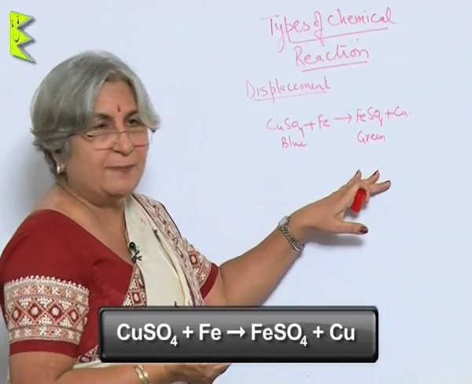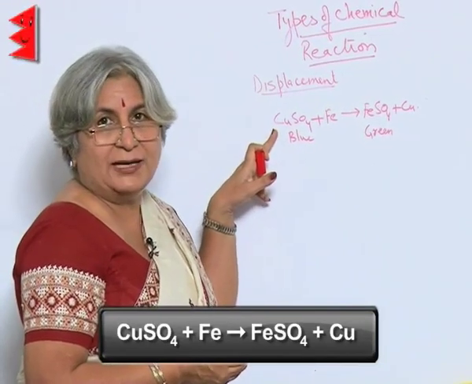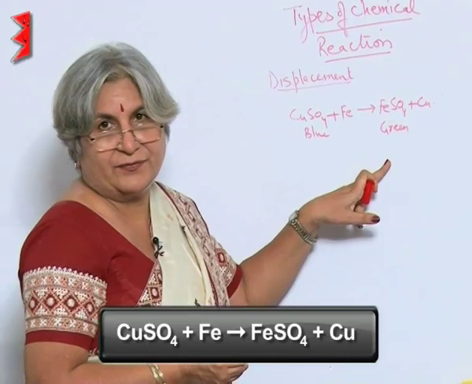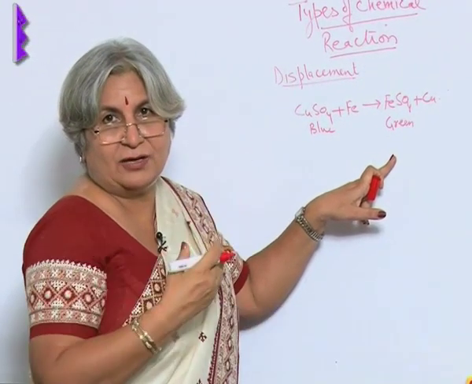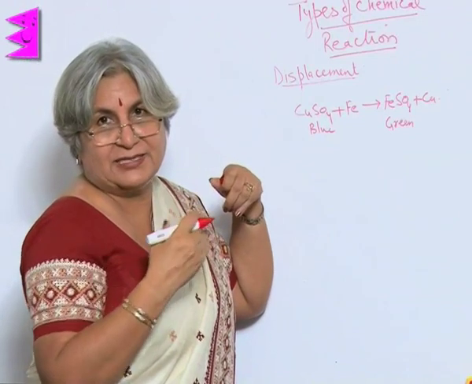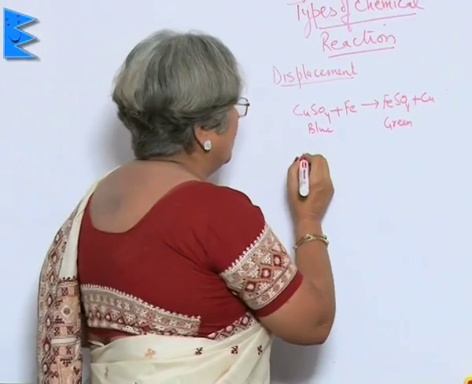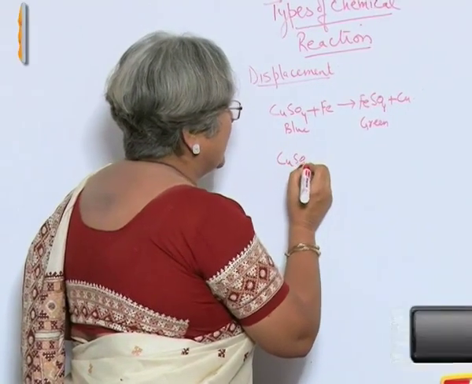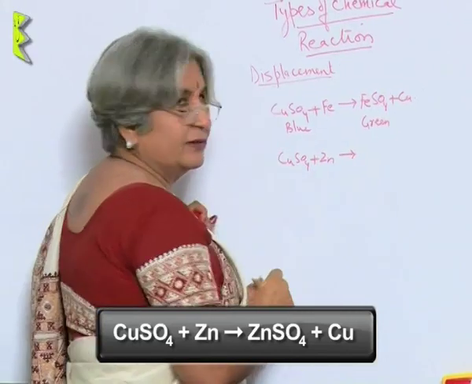So, actually what has happened? Iron has displaced copper from its compound. Why? Because iron is more reactive. When you study the activity series, you will find the exact order in which we place them according to their reactivity. Then you can also put some zinc in copper sulfate.